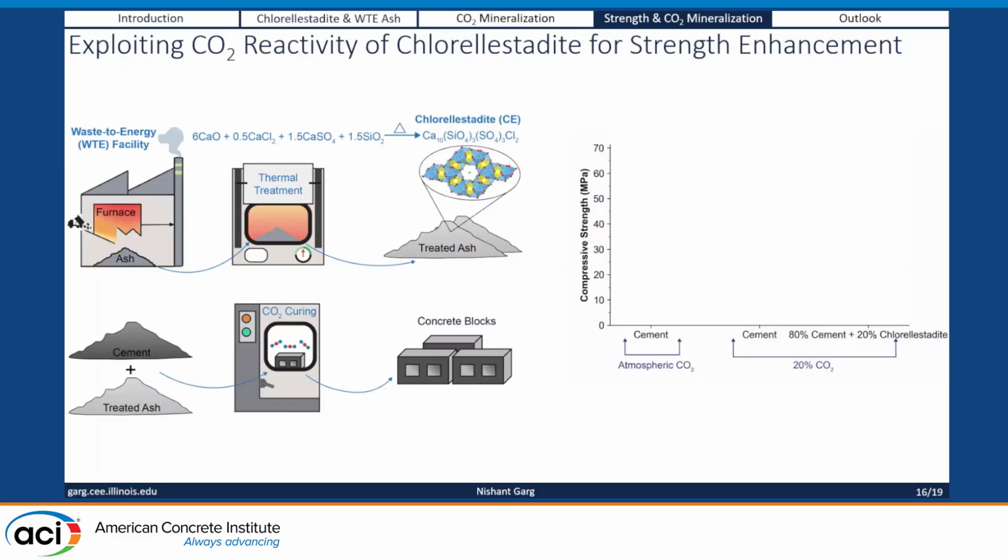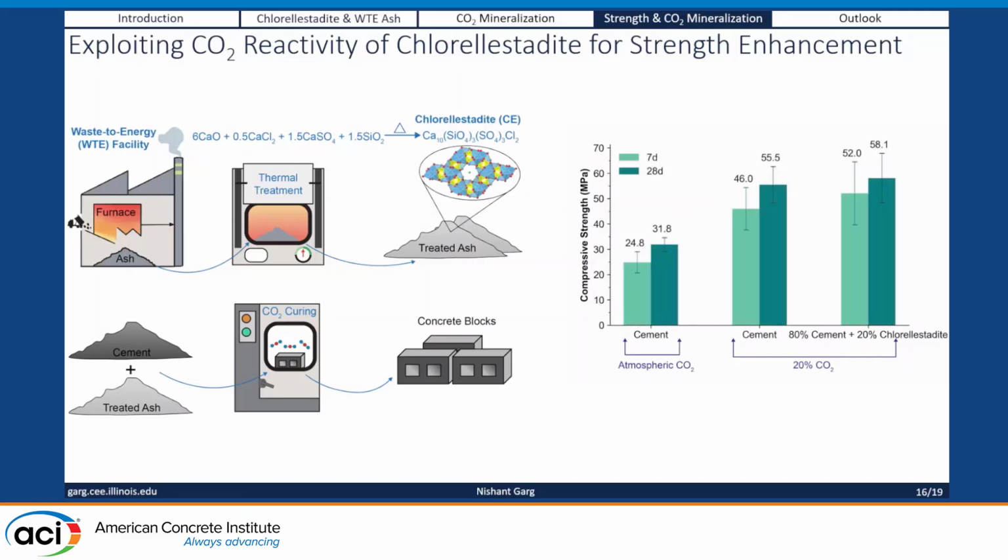Now, if you look at this idea of what happens as you simultaneously carbonate and hydrate these systems, you now start to see chlorellestadite actually starts to give strength. So by diluting the clinker by 20%, you actually get a boost in strength compared to the control cement. So I think this is now very, very interesting. This paper is currently under review, so hopefully later this year it's out.